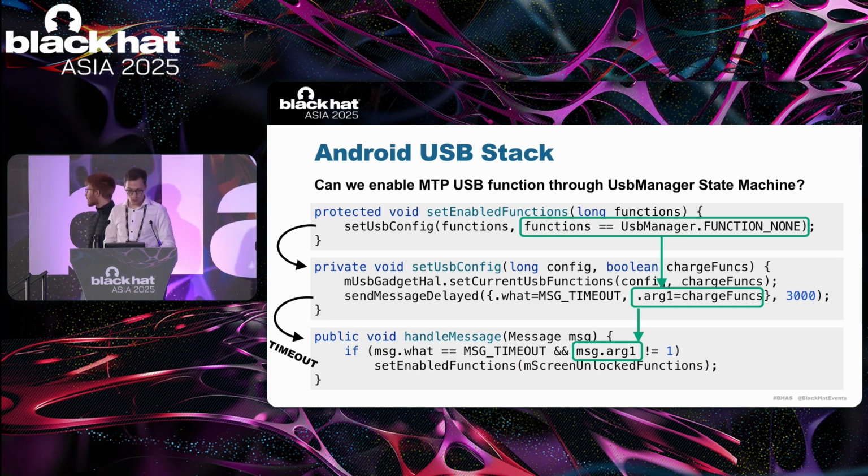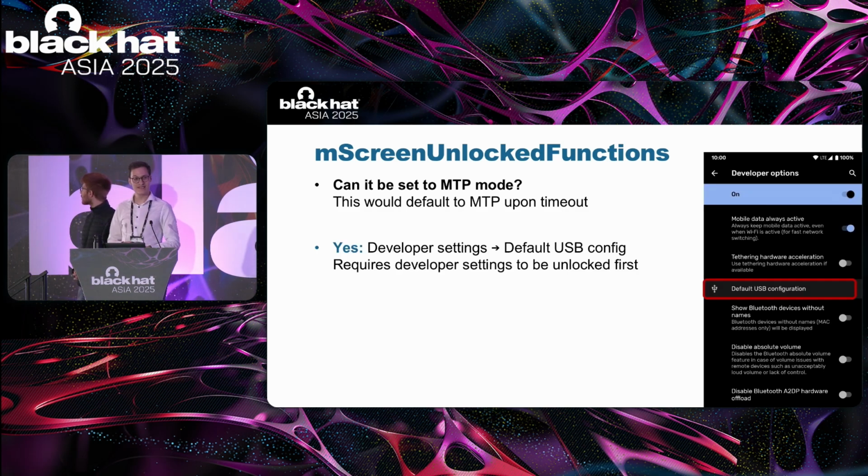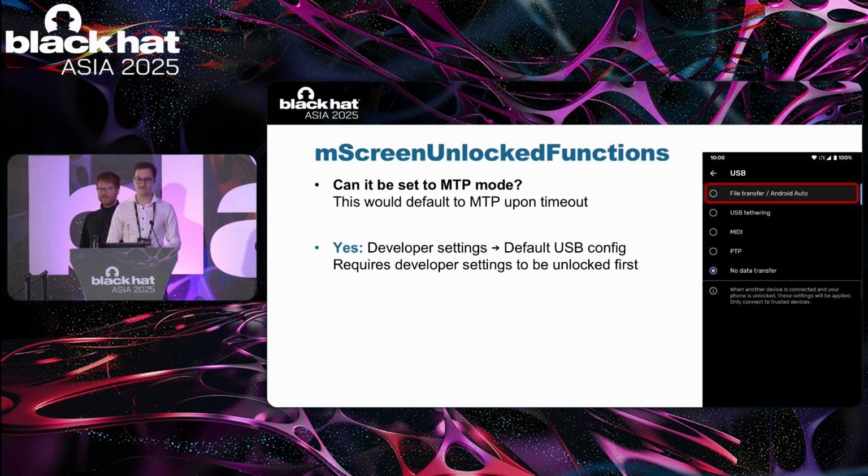Now, what about mscreen unlock functions here? For the attack, we need this to be set to function MTP. And luckily, it turns out this is in fact the default USB configuration that can be configured by the user. So there is this option in the developer settings here where the user has the choice between several options. And file transfer, the first option here, actually stands for media transfer protocol. For MTP, this is what we are looking for. So we can assume that at least some users will already have this default USB configuration set to MTP.